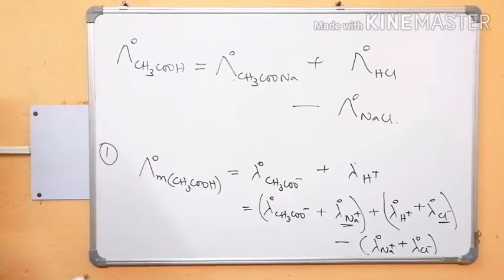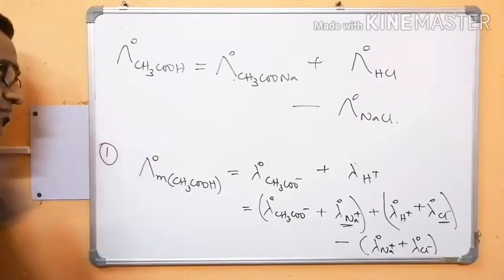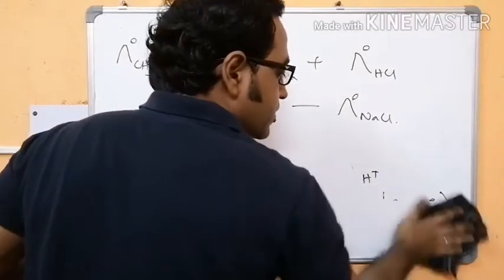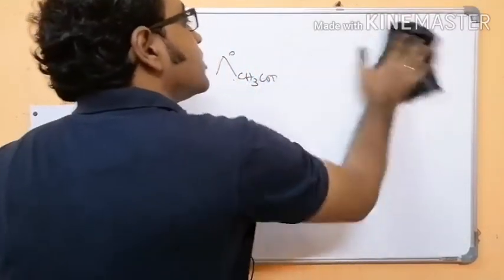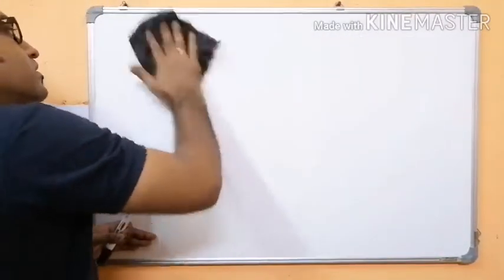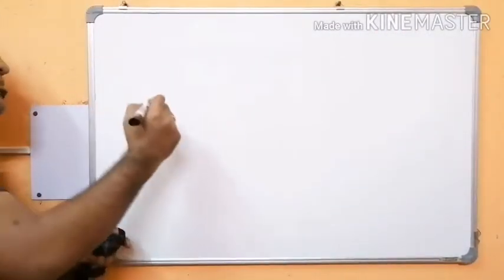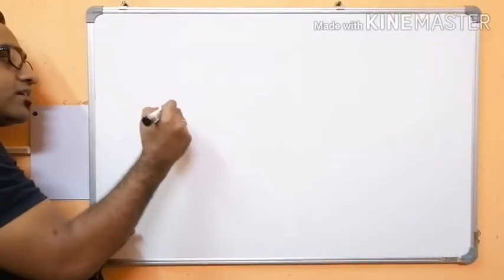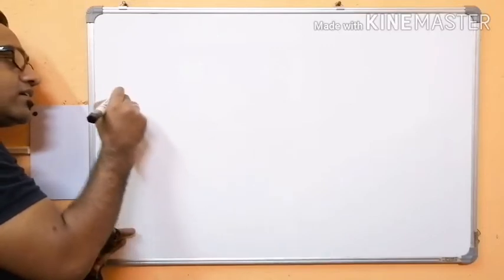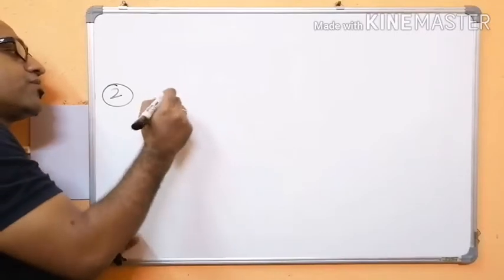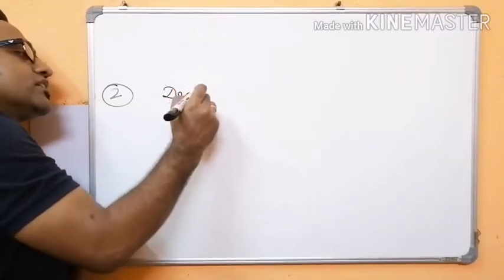Now come to the second application. The second application is determination of degree of dissociation.